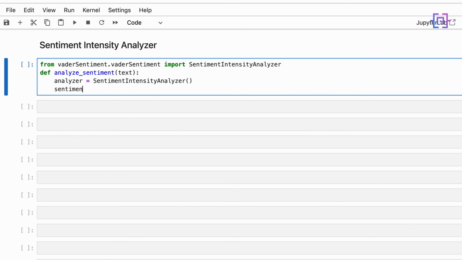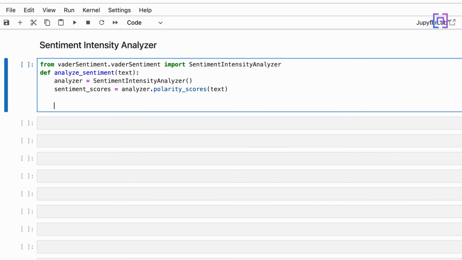Then sentiment_scores is equal to analyzer, and then we are going to call the function polarity_scores for our text. This will calculate sentiment scores, which is a dictionary with negative, neutral, positive, and a compound score. The compound score is a normalized value, which is between -1, which is the most negative, and +1, which is the most positive.